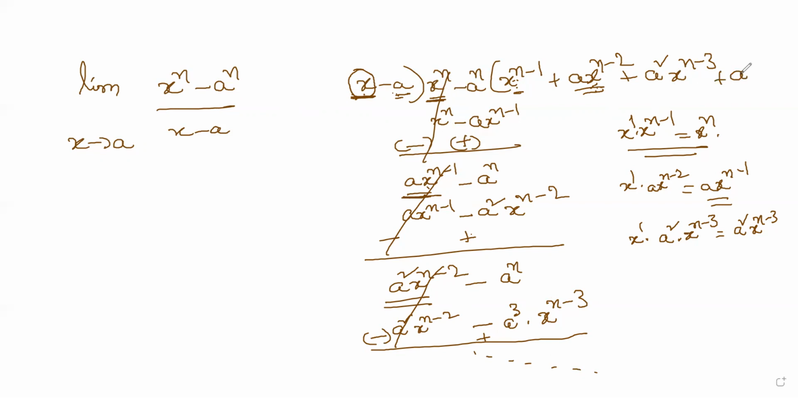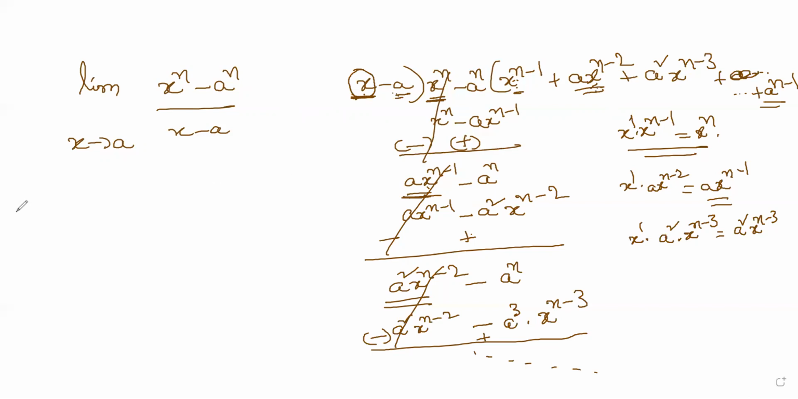you get the last term, which will be a power n minus 1. That will be the last term you end up with. You end up with the last term as a power n minus 1. That's the end of the division. This is done by the normal division method.